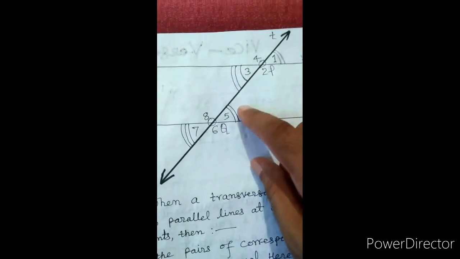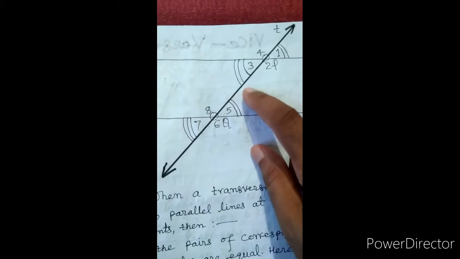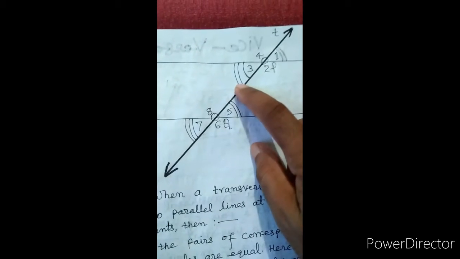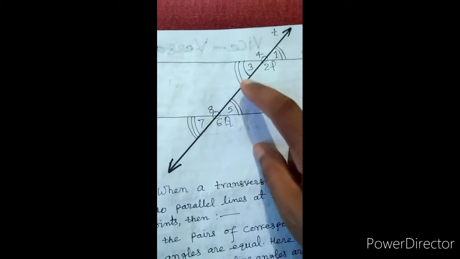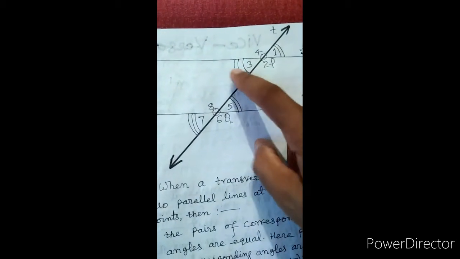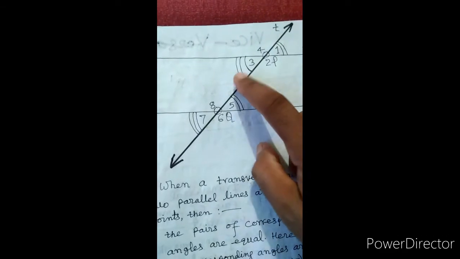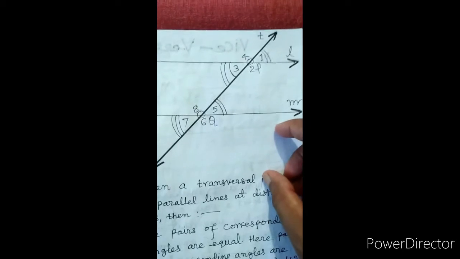Angle 3 and angle 5 are called alternate interior angles. These are also equal if L and M are parallel.